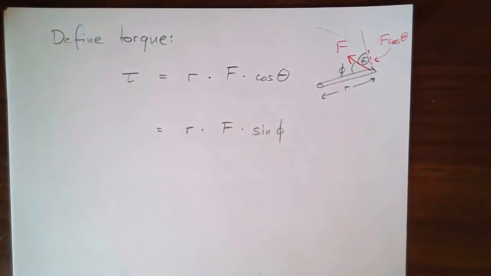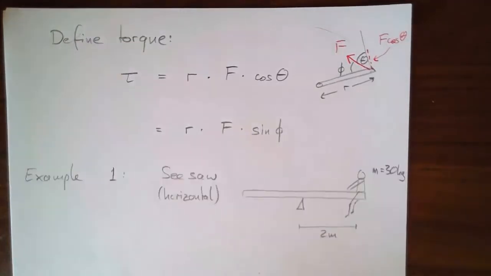So now let's apply this to some example to actually do some calculations. Here's the example I want to look at. I'm imagining a seesaw, maybe on some kind of playground, and there's a child of mass 30 kilogram sitting on one end. Right now this child has no friend.